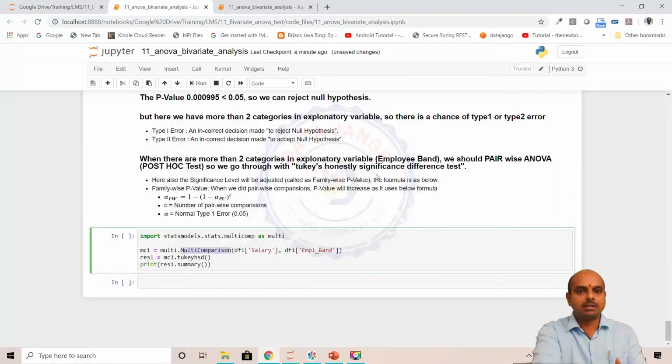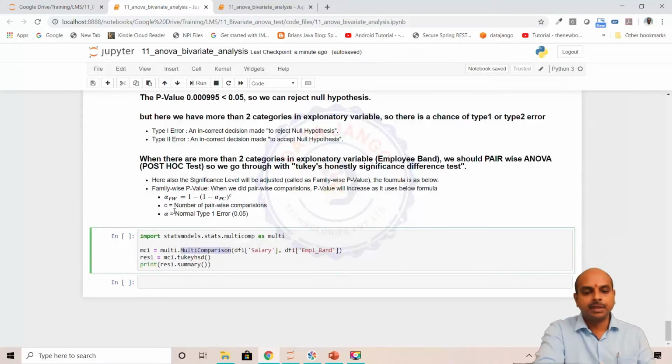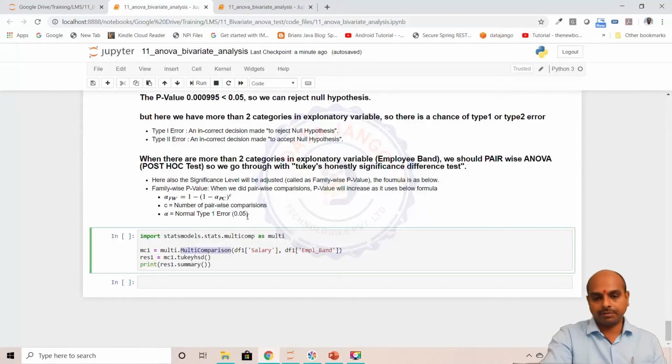This is generally called a post hoc test, and we are doing the Tukey honestly significant difference test. The significance level 0.05 will be adjusted using this formula, where c is the number of pairwise comparisons, here 3, and alpha is the type 1 error, the normal 0.05.